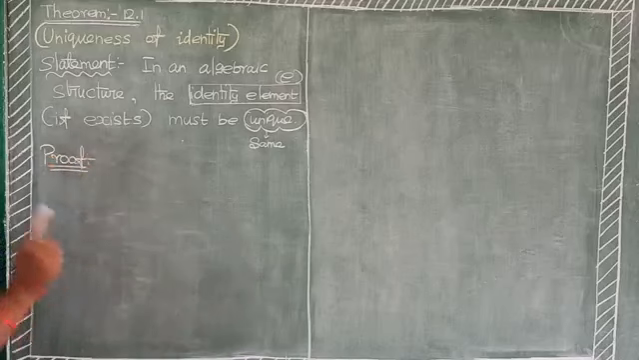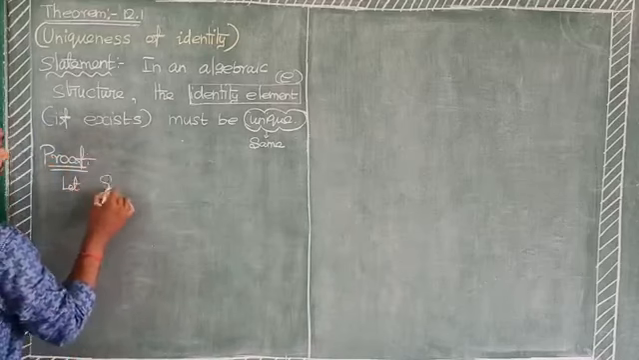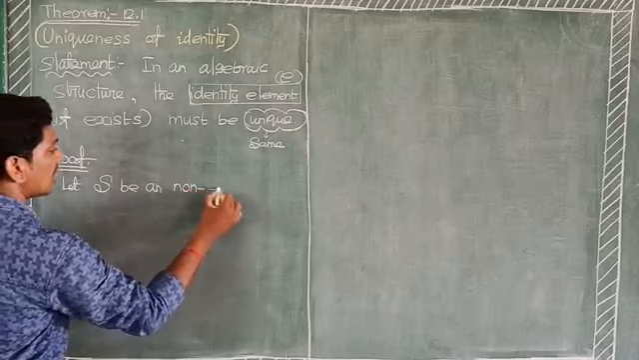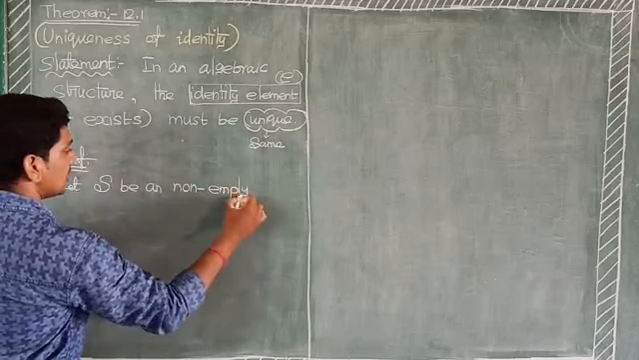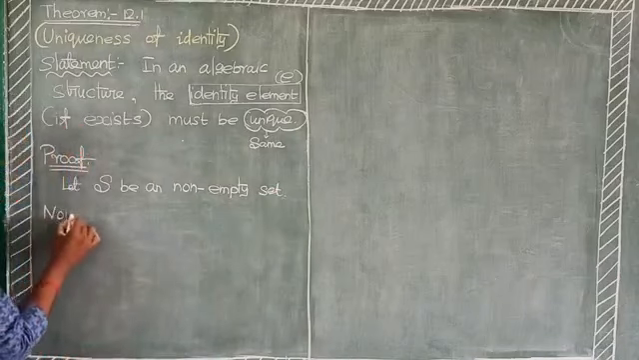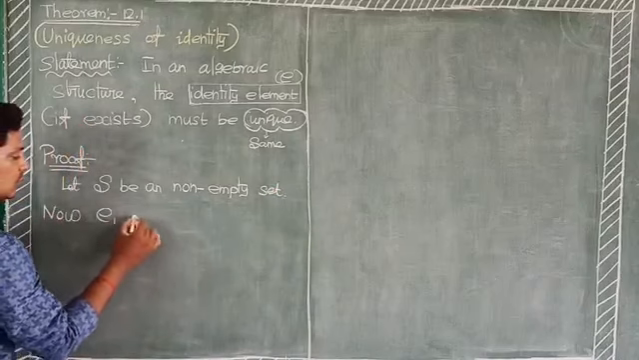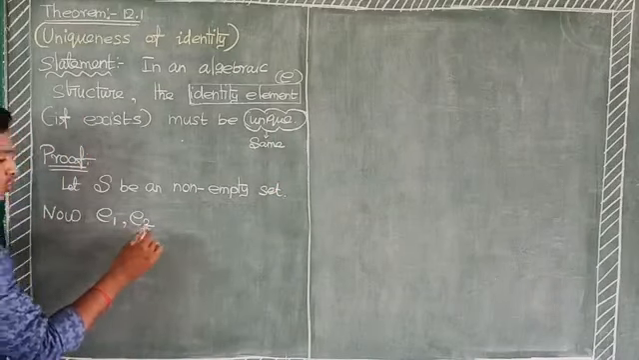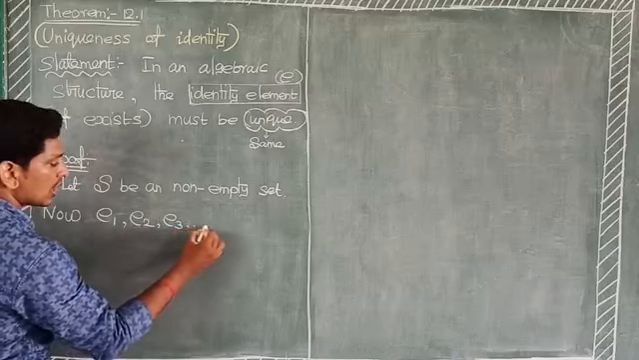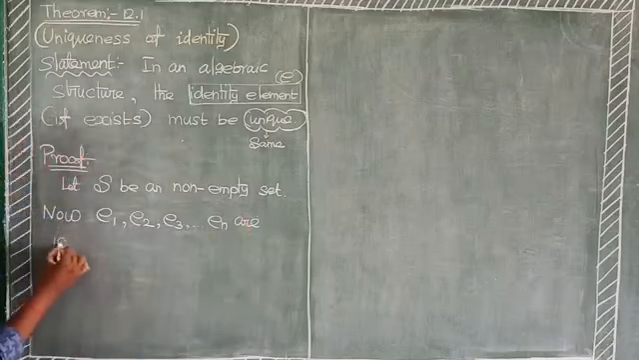Let capital S be a non-empty set. Now e1 is identity element 1, e2 is identity element 2, e3 is identity element 3, and so on, en are identity elements.